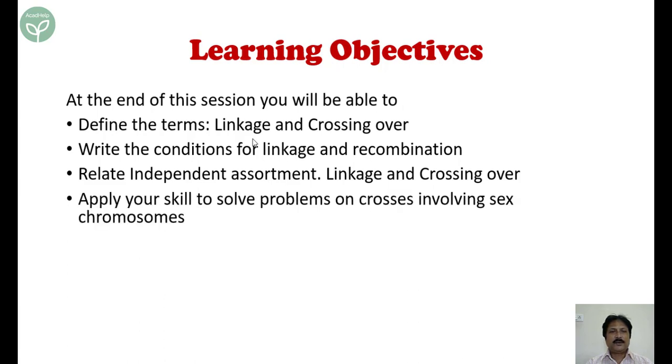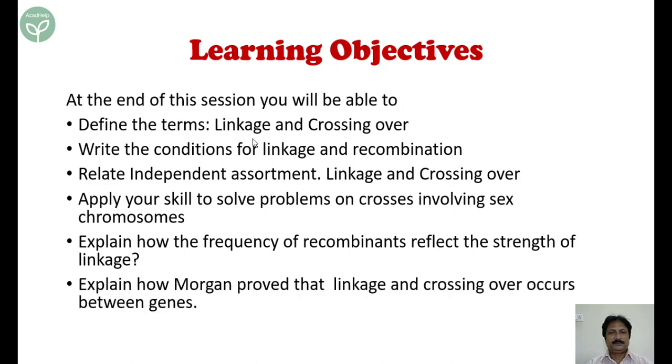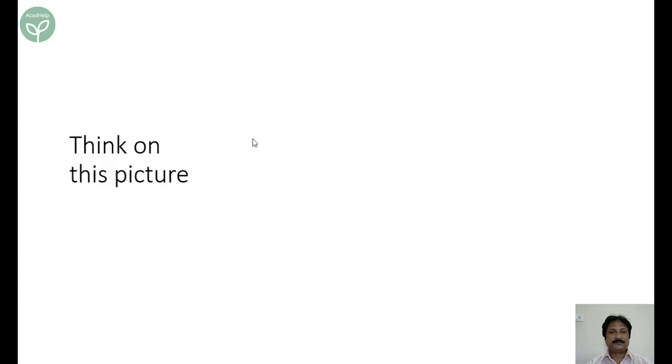You'll be able to apply your skill to solve problems on crosses involving sex chromosomes, because earlier to this, all crosses were on autosomes. You'll be able to explain the frequency of recombinants and how this frequency reflects the strength of the linkage. You will explain how Morgan proved that linkage and crossing over occurs between genes.